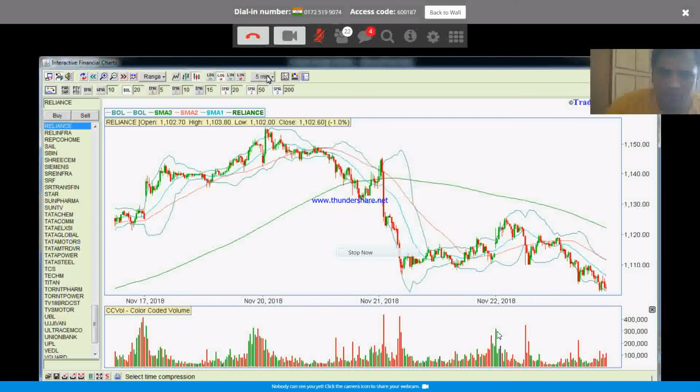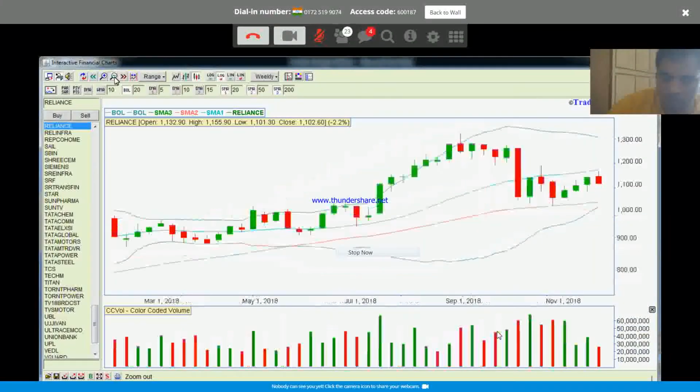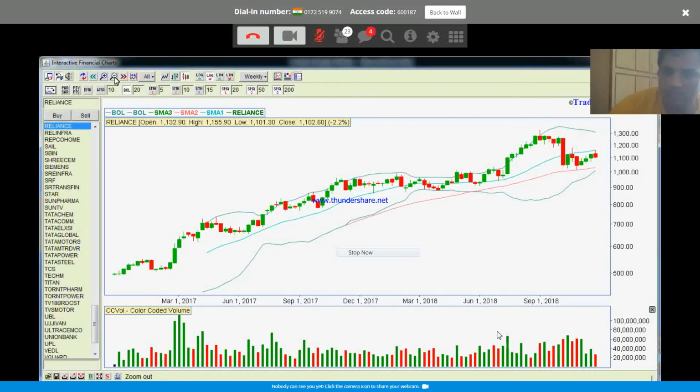So for any chart, any stock you want to trade in, it's better to have a zoom out overview of the chart. Initially, it's better to take a look at the monthly chart if possible, and if not, at least the weekly chart. Take a look at it and see where it was previously.